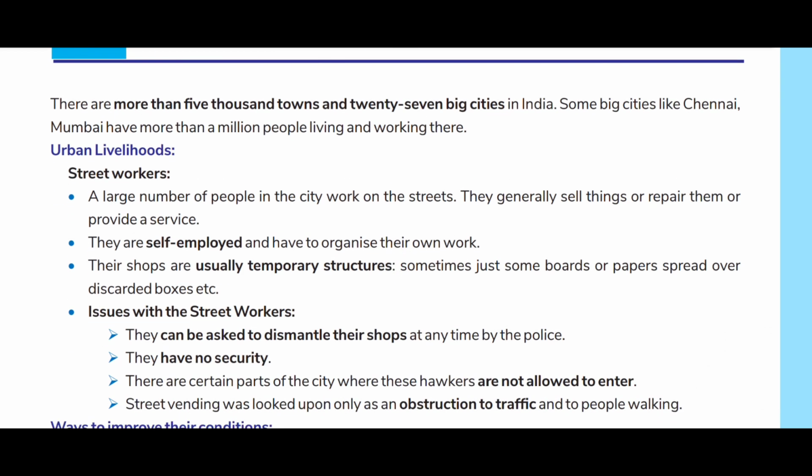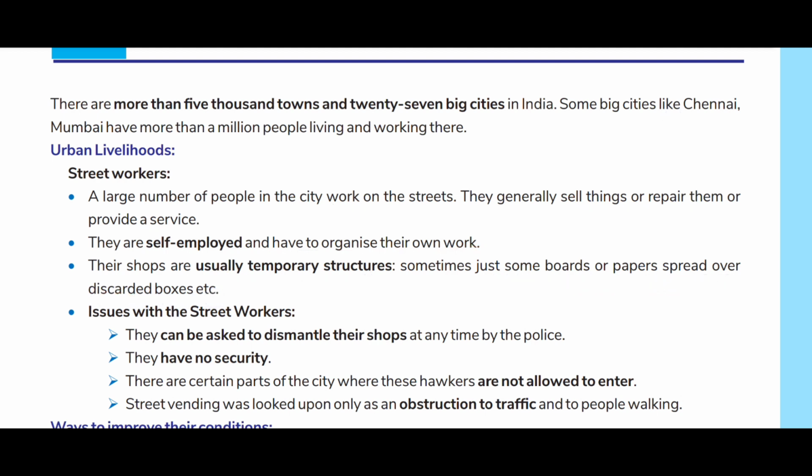Street workers. A large number of the people in the city work on the streets. They generally sell things or repair them or provide a service. They are self-employed and have to organize their work. Their shops are usually temporary structures, sometimes just some boards or papers spread over discarded boxes etc.